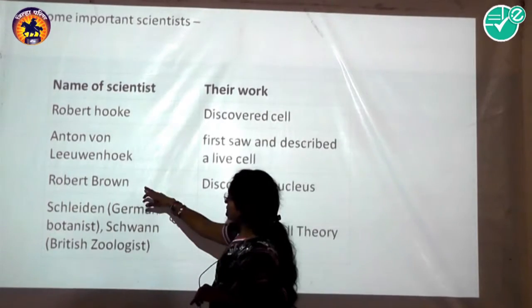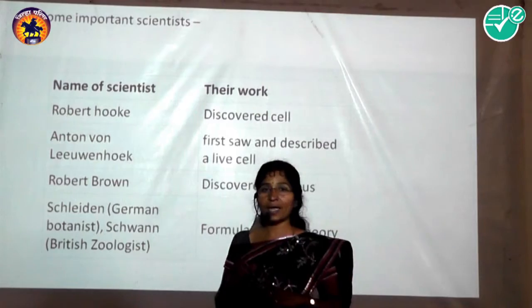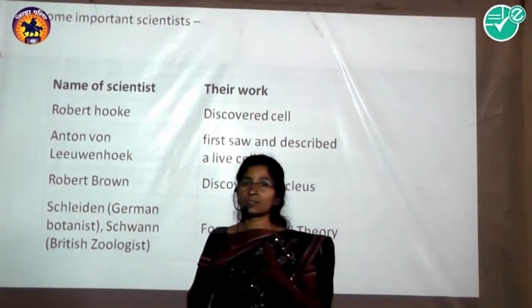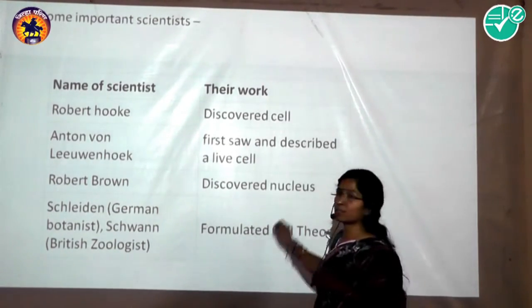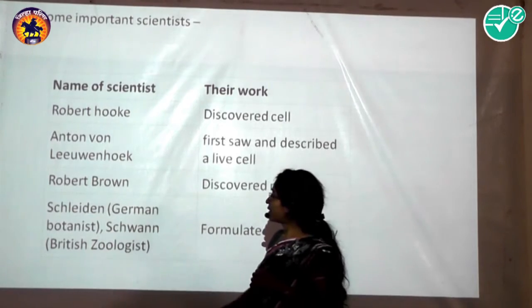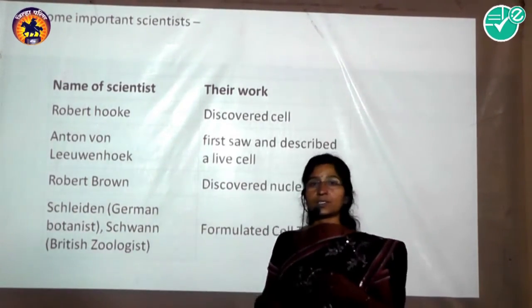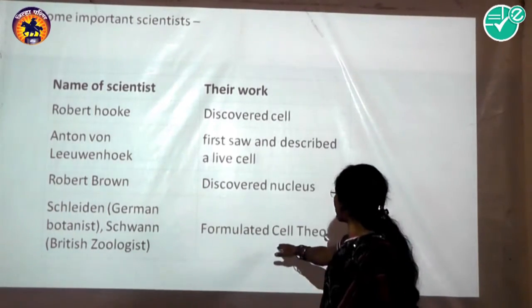Then Robert Brown said that the cell is not empty. It contains something, that is the nucleus, which he discovered. Then later on, other scientists like Schleiden and Schwann formulated the cell theory.